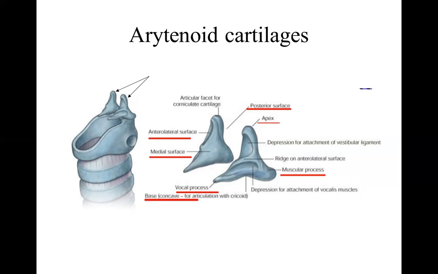Vocal process, the cartilaginous part, and vocal ligament, the elastic ligament part, both constitute the vocal cords. And vocal cords are covered by mucous membrane. They are called the vocal fold.